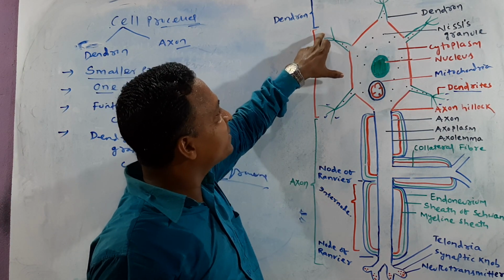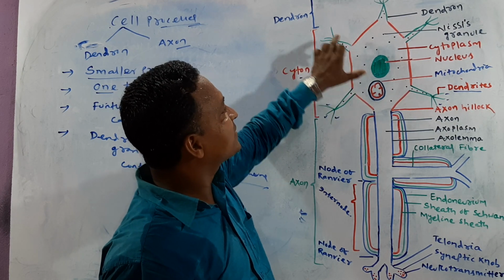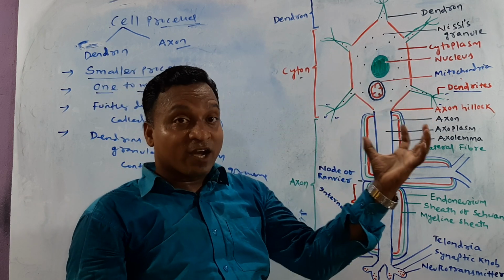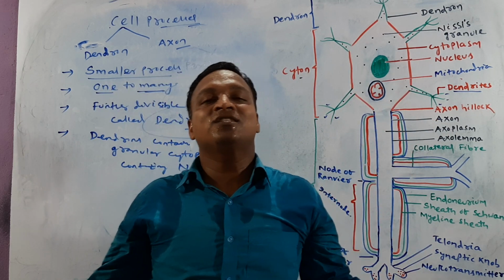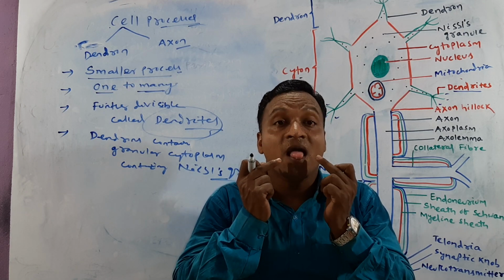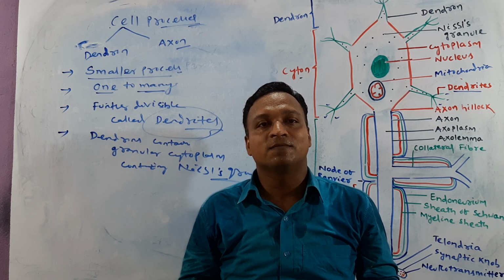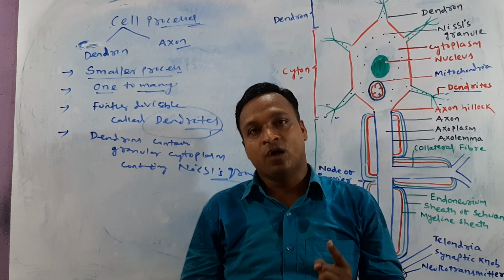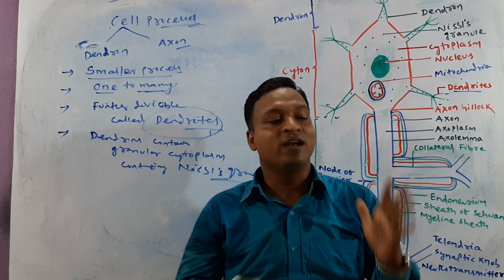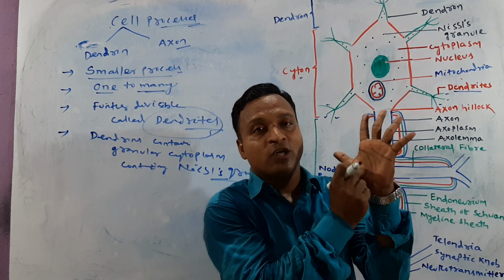Here, the information is received. They bring the information to the cyton. They collect the information from the sense organs. You know sense organs: eye, ear, nose, tongue, skin. The dendrons receive the information and bring that information to the cyton.